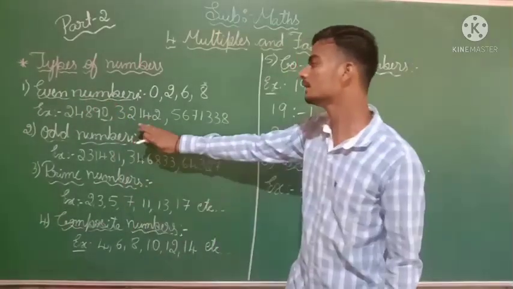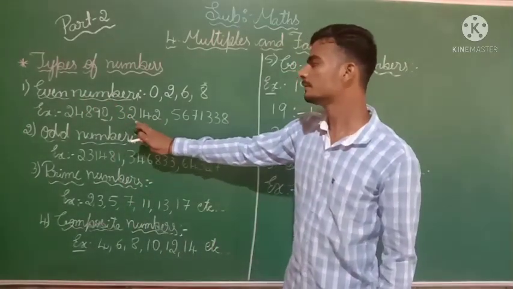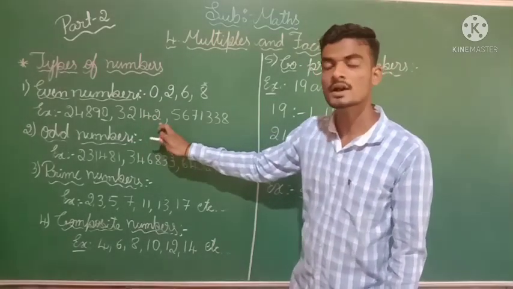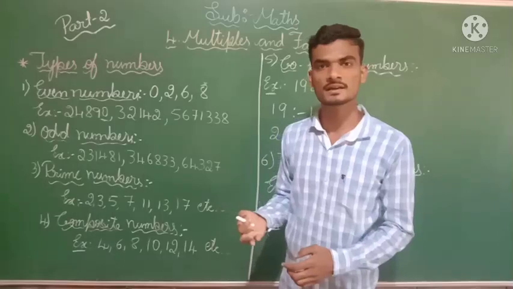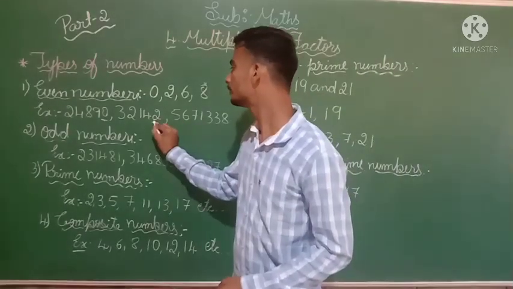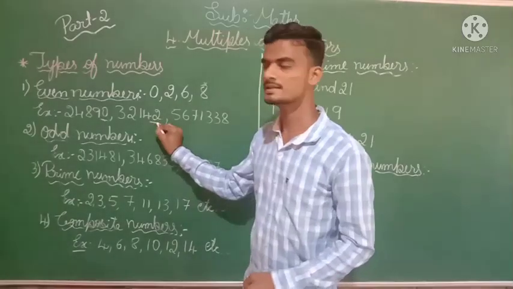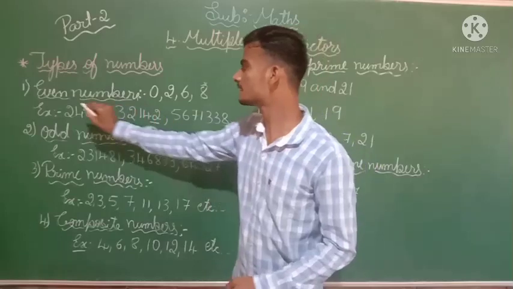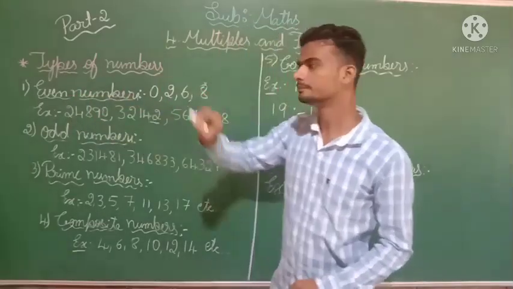Then here, 32,142 is an even number. How are we deciding it is an even number? Because this number ends with a 2. So we call this an even number.